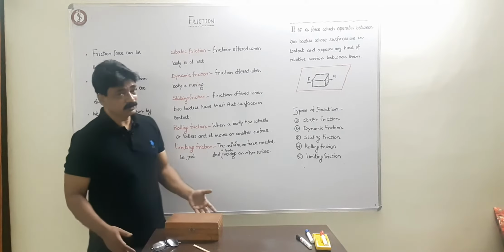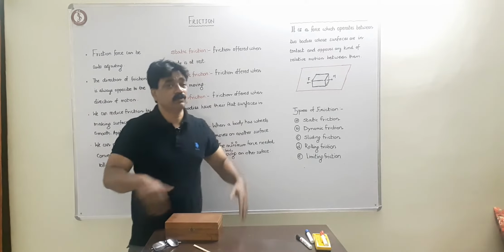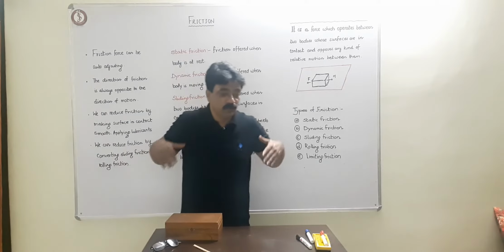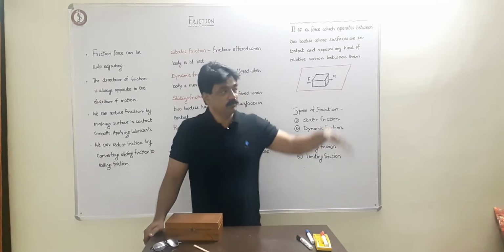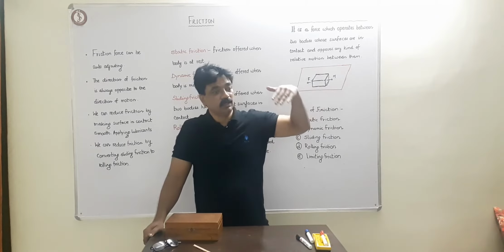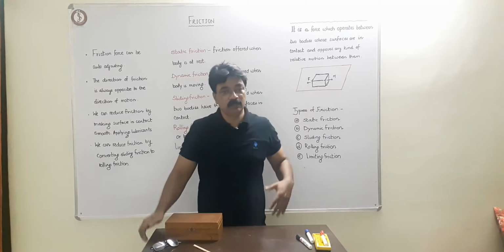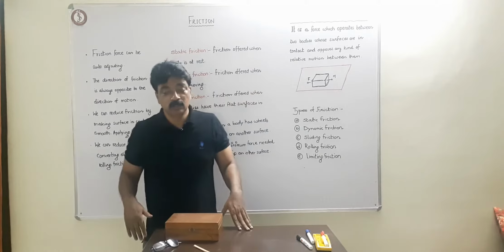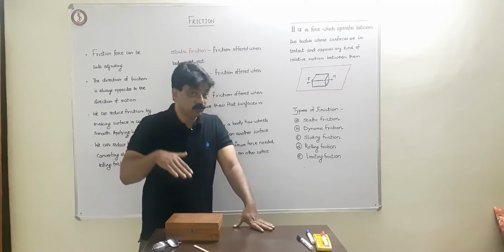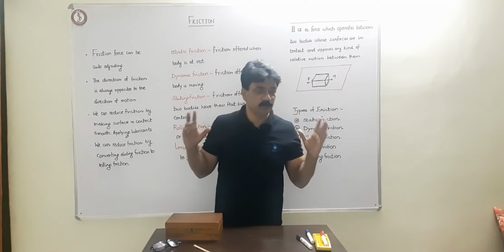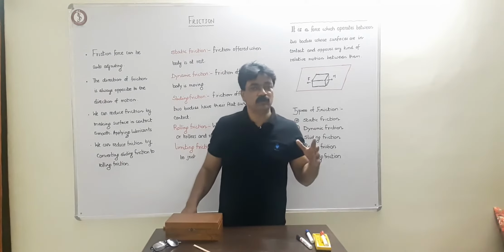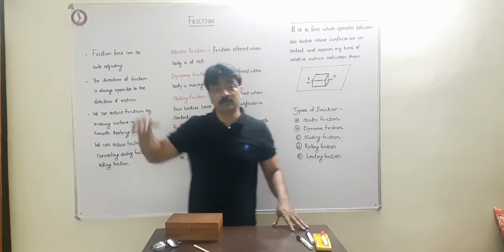Now sliding friction is the same, like when you slide on a slide going down. When you were small and playing, you must have had a lot of slides in your school. When you go down, you feel that your movement is being opposed, and that is why you go down slowly. You may remember water parks, where there are slides.